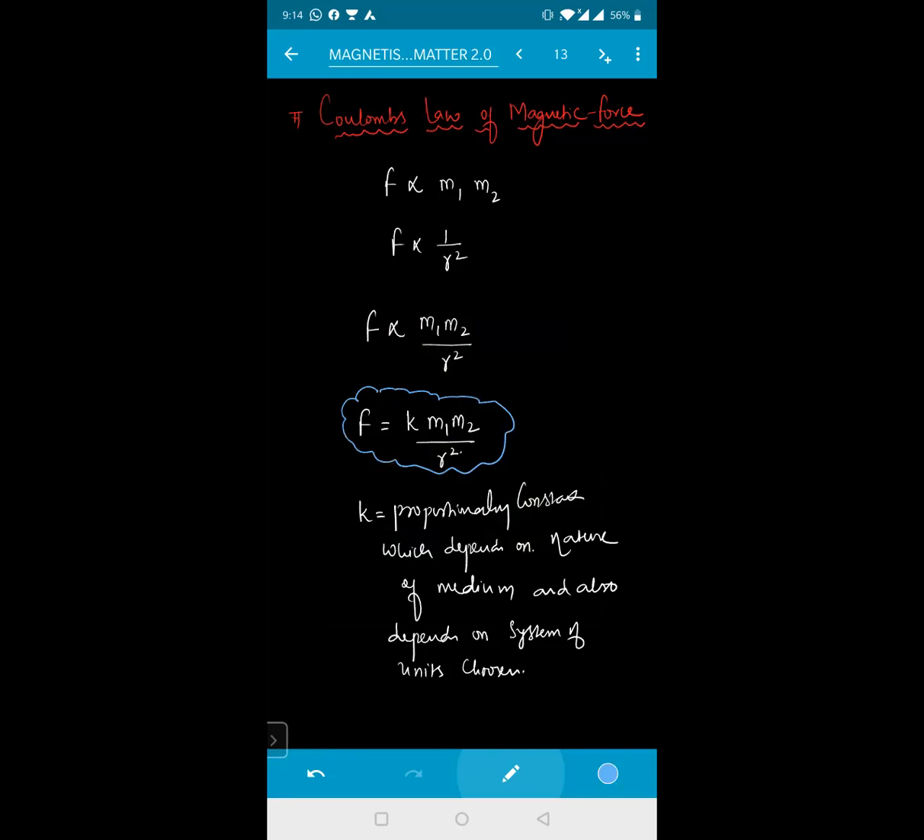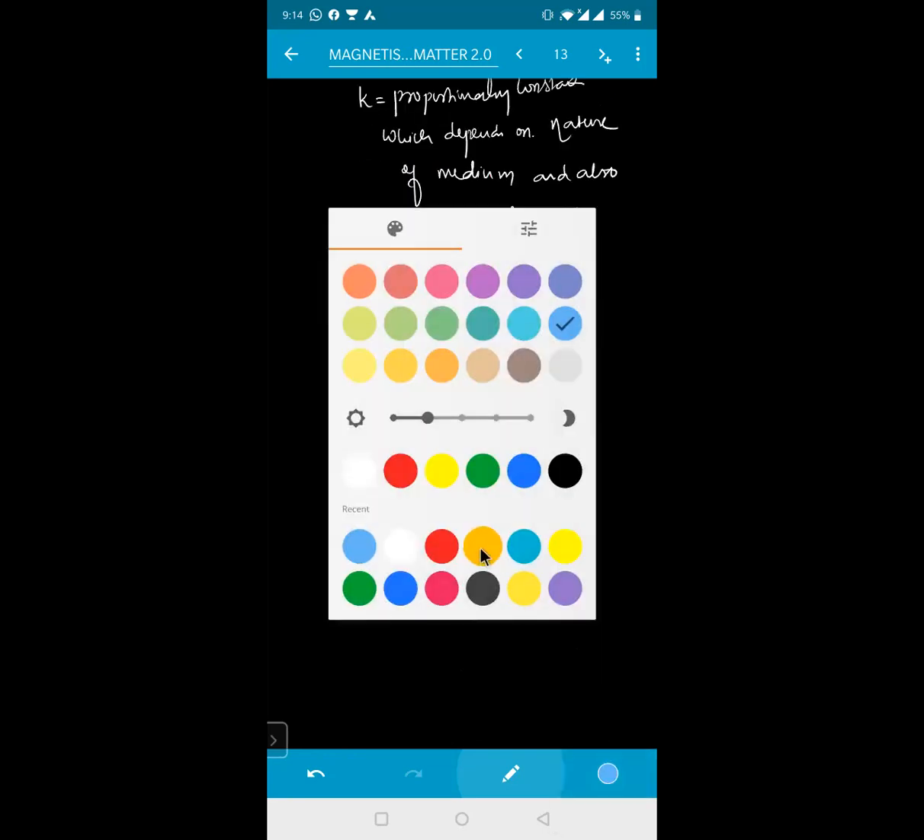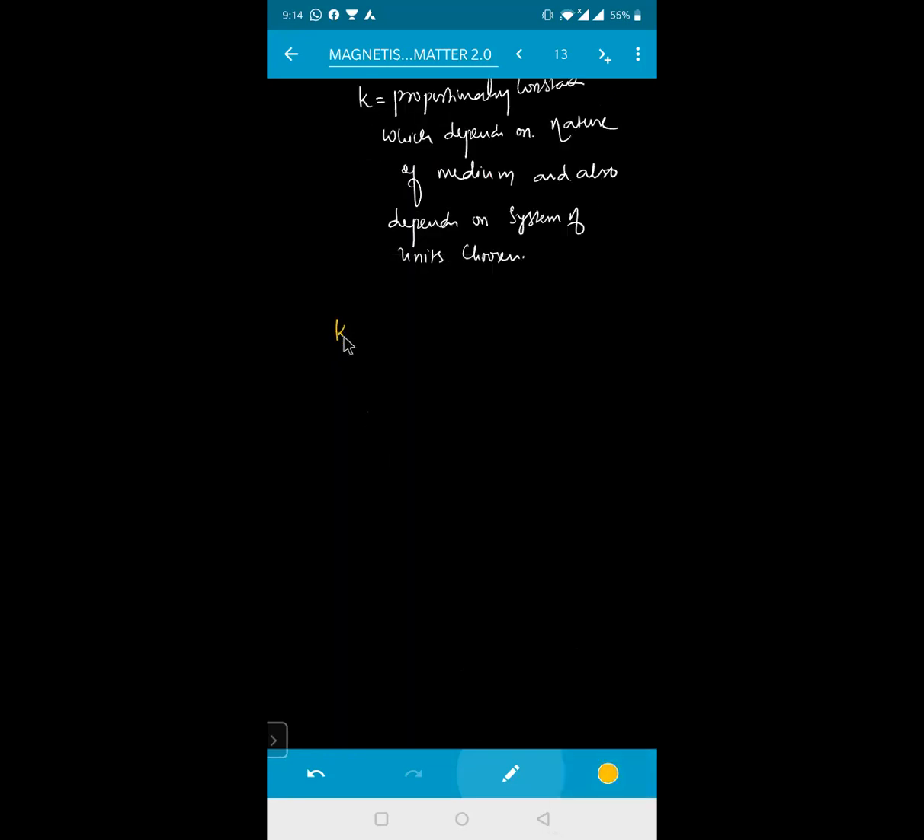The experimental value of K is being found out, beta. The experimental value of K is, I'll write here, known as mu naught by 4 pi. K value is taken as what, beta? Mu naught by 4 pi. Mu naught is known as the permeability of free space. What do you mean by permeability of a free space?